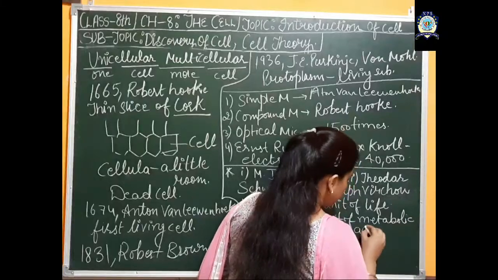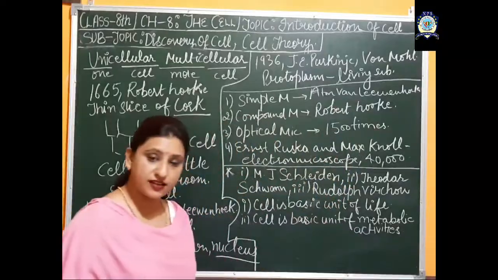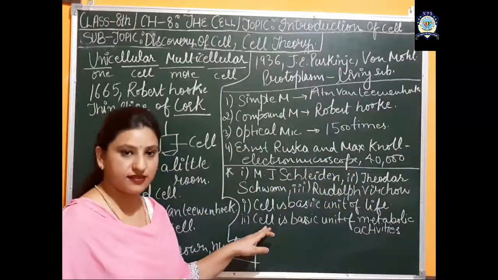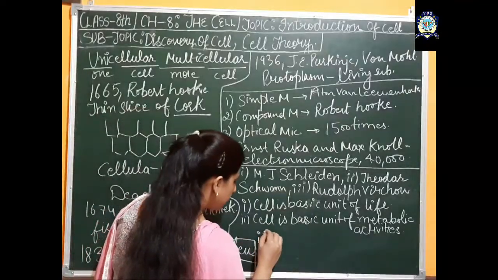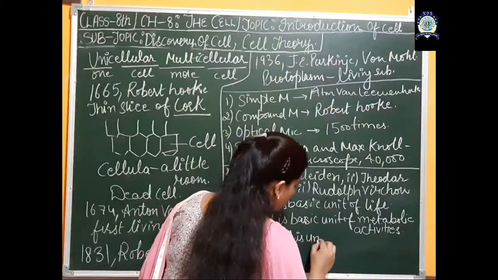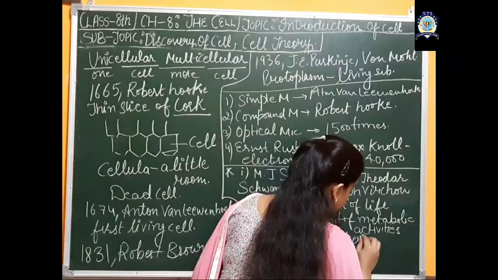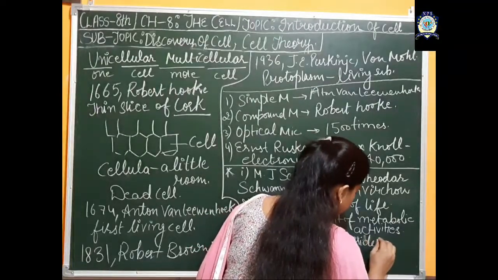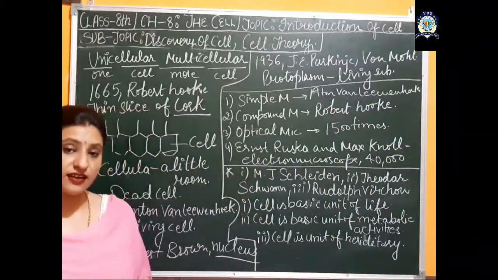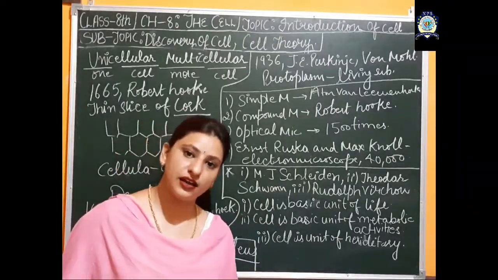The activities which are carried out by the organism throughout its life take place inside the cell. Third was that the cell is the unit of heredity. Or you can say the genetic material is present inside the cell, inside the nucleus, and that is carried from one generation to another.